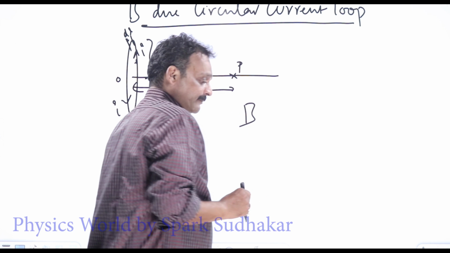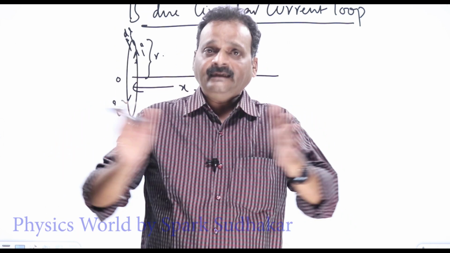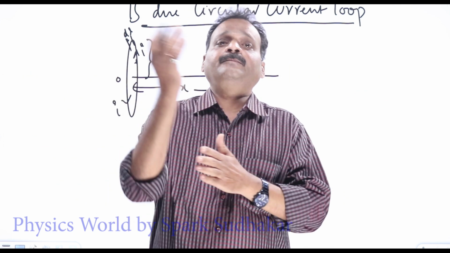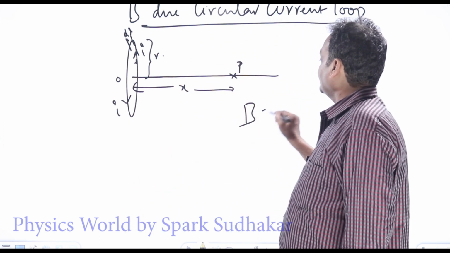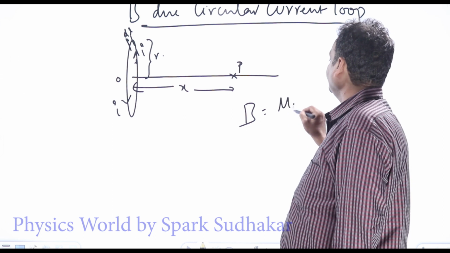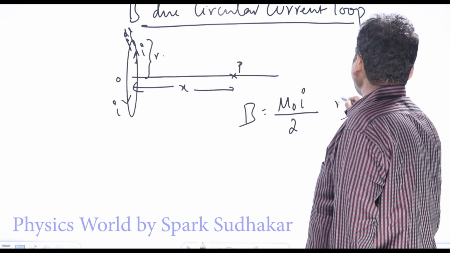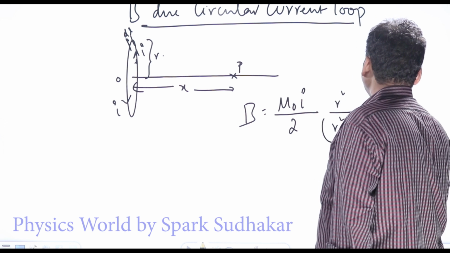See, we are preparing for entrance examinations, so I'll try to avoid lengthy derivations as much as possible. We'll be concentrating only on the end result and the applications of that end result mostly. B at a point P which is a distance x will come like this: mu naught I by 2 into r square by r square plus x square to the power 3 by 2.